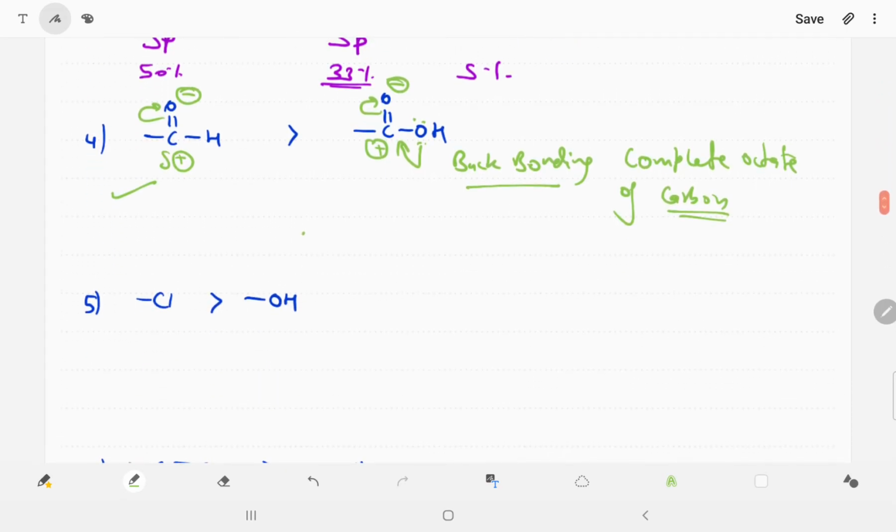Now understand, there is a chlorine, there is an OH. If you remember, chlorine electronegativity is approximately 3 and oxygen is 3.5, but there is a hydrogen, which is 2.1, attached to the oxygen. But we put chlorine first and alcohol last. Why? Because hydrogen is 2.1, so some electron is withdrawn towards the hydrogen side by oxygen, so its actual electronegativity of 3.5 is decreased by the hydrogen.